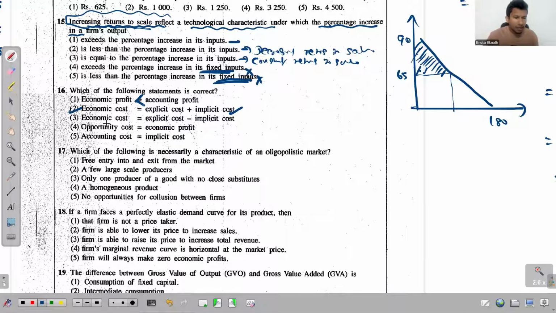The third one says economic cost is equal to explicit cost minus implicit cost. No, the total of the two we recognize as the economic cost. Fourth one says opportunity cost equals economic profit. No, opportunity cost equals, what is it? Economic cost. That's the correct version. The fifth one, accounting cost equals implicit cost. No, accounting cost is equal to explicit cost. That's the correct version. But from the five, the correct answer is the second one.